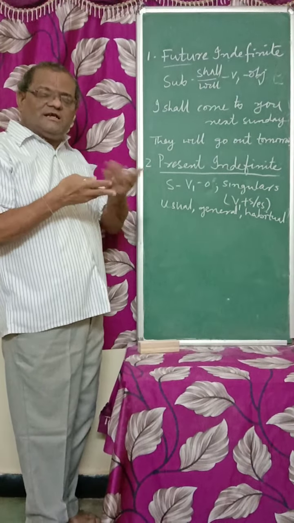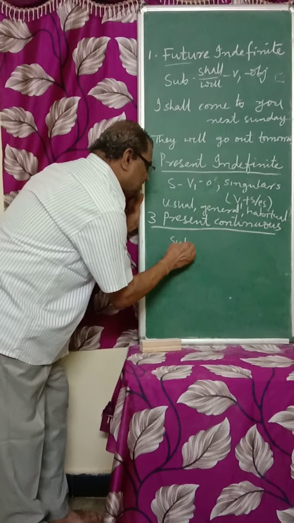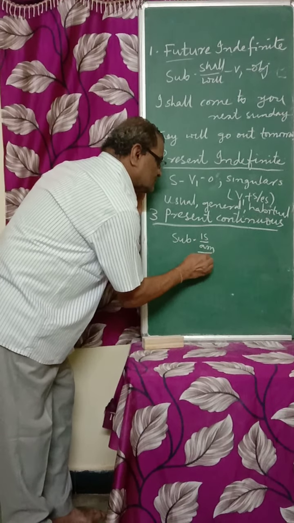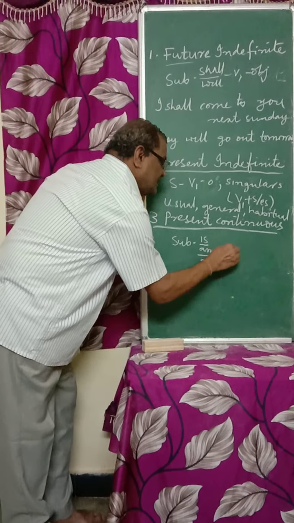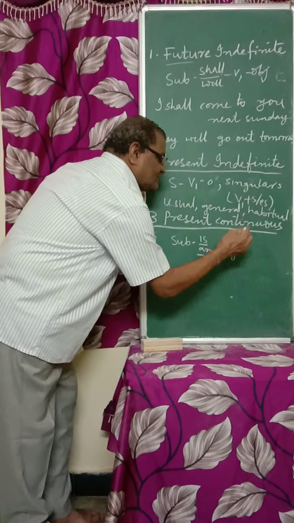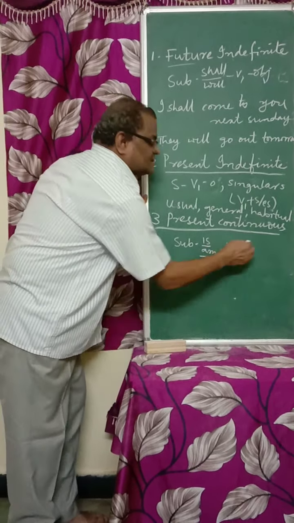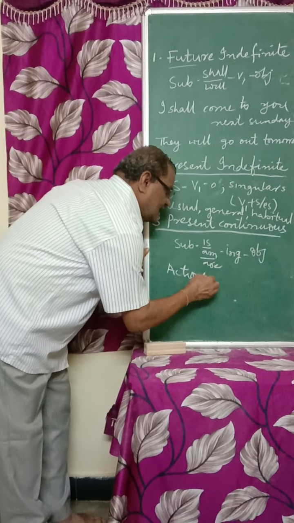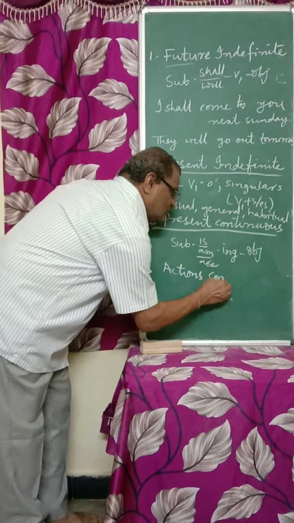This is used for the actions continuing now, started and going on now. Now what are the things going on? For that only we have to use this structure. So actions continuing at present. For that we have to use actions continuing now.